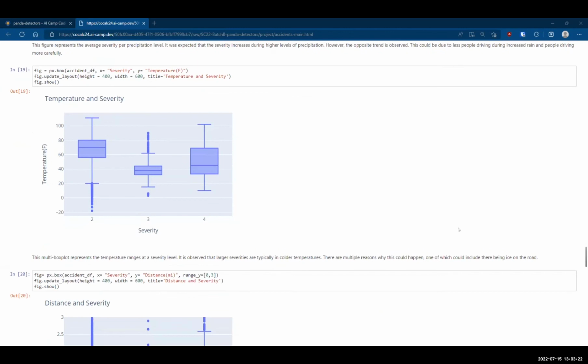This next plot is a multi-box plot that represents the temperature ranges at a severity level. It is observed that larger severities are typically in colder temperatures, and there are multiple reasons why this could happen, one of which could be that there's ice on the road.